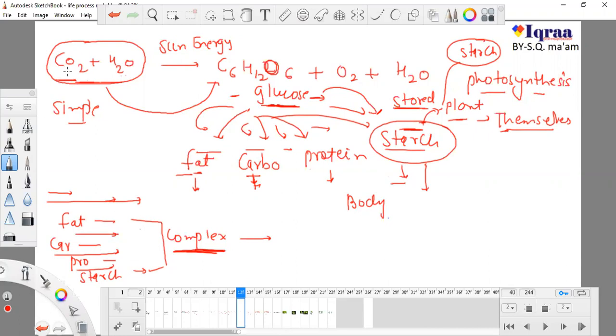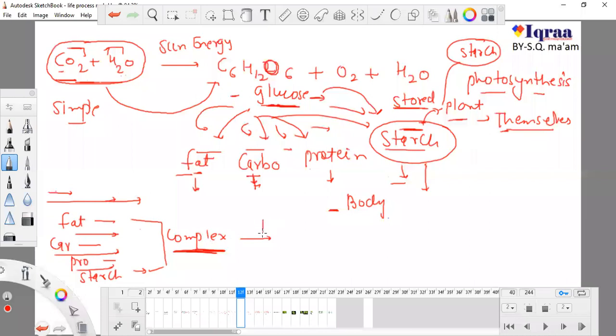Why am I saying carbon dioxide and water are simple? Because they are so tiny and made up of only two types of chemicals: carbon and oxygen, hydrogen and oxygen. They are small, while these contain very long formulas. I don't even want to discuss that with you.